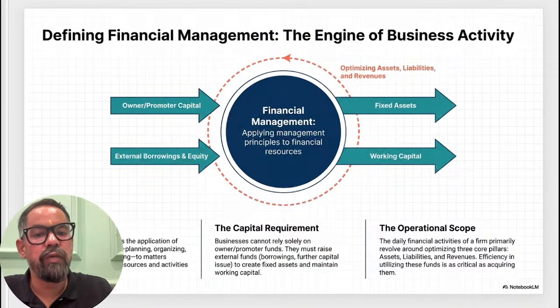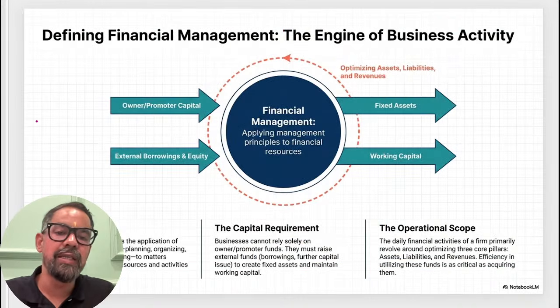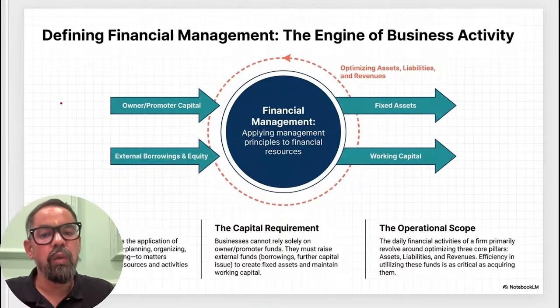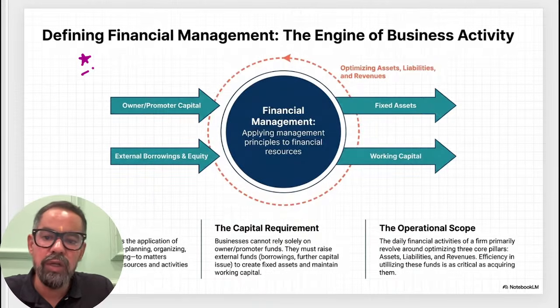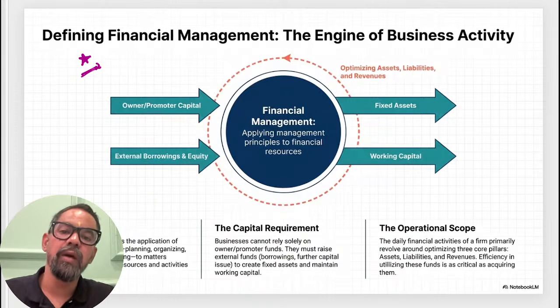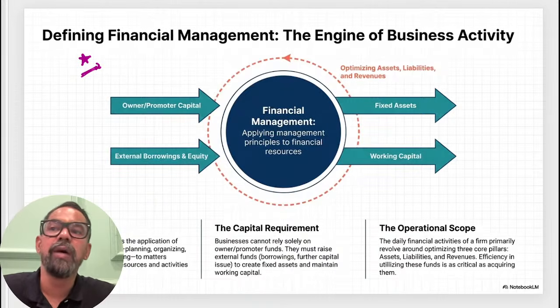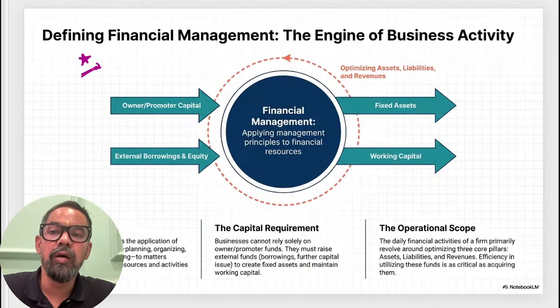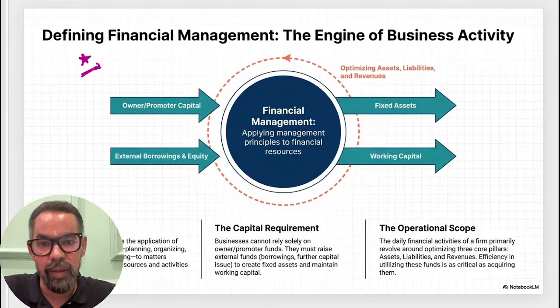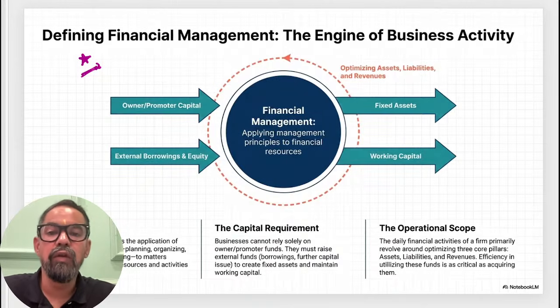So when it comes to financial management, what we want is to maximize the owner's capital, or the money which is invested by the investors or the shareholders in that particular business, within the legal premises as well as following the ethical norms, right?